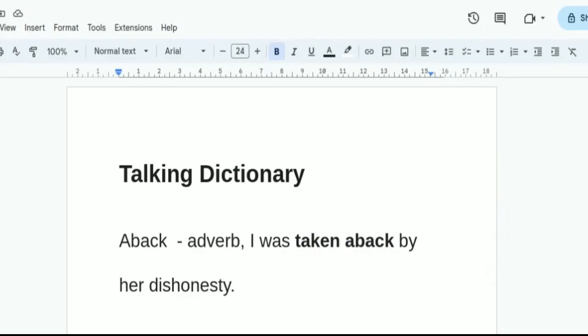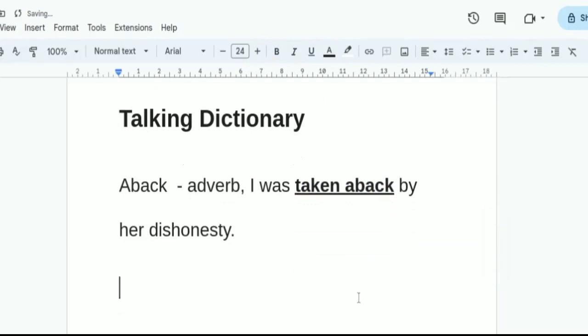Since it's an adverb, it actually has a relationship with the verb taken. So you must consider this phrasal verb as a separate unit. It's a very common phrase we use in the English language, in our conversation, in our writing, everywhere.